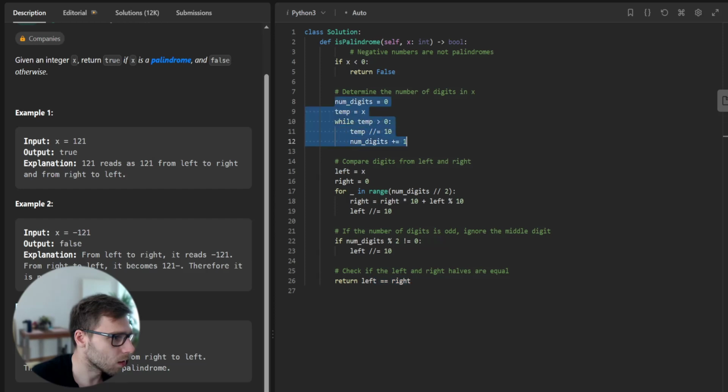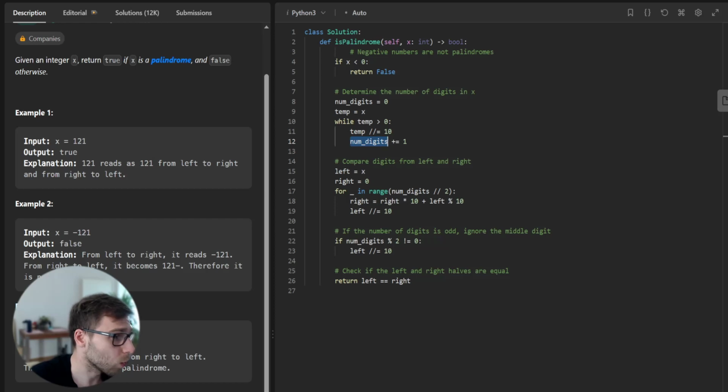So in this part, we just calculate the number of digits, and this operator you should be familiar with. It's division, but without remainder. So in the case of 121, if we iterate, it will get to 12, because we are getting rid of the last digit, and then just 1, and then 0, so it's not greater than 0, and we have incremented up to 3.